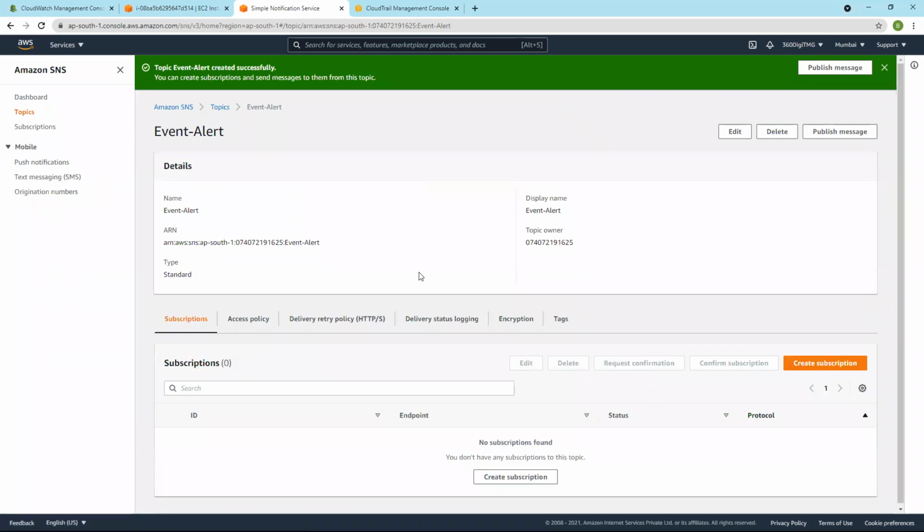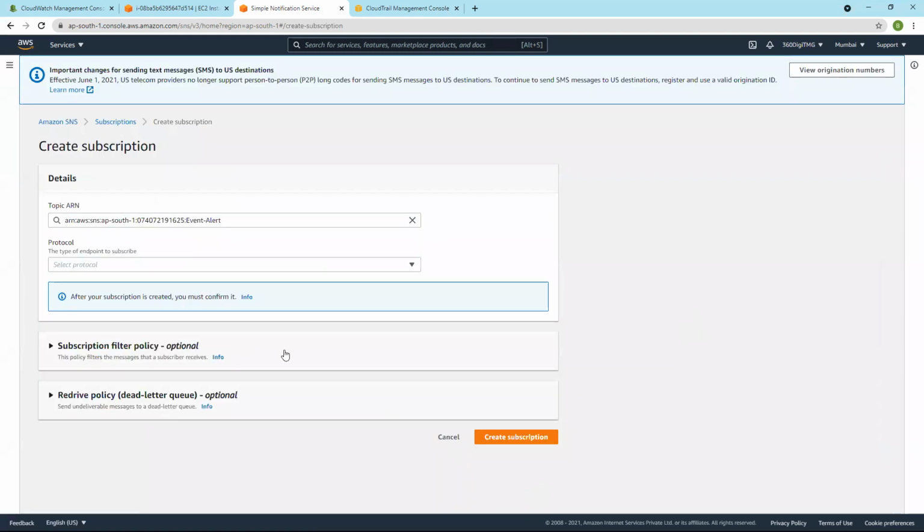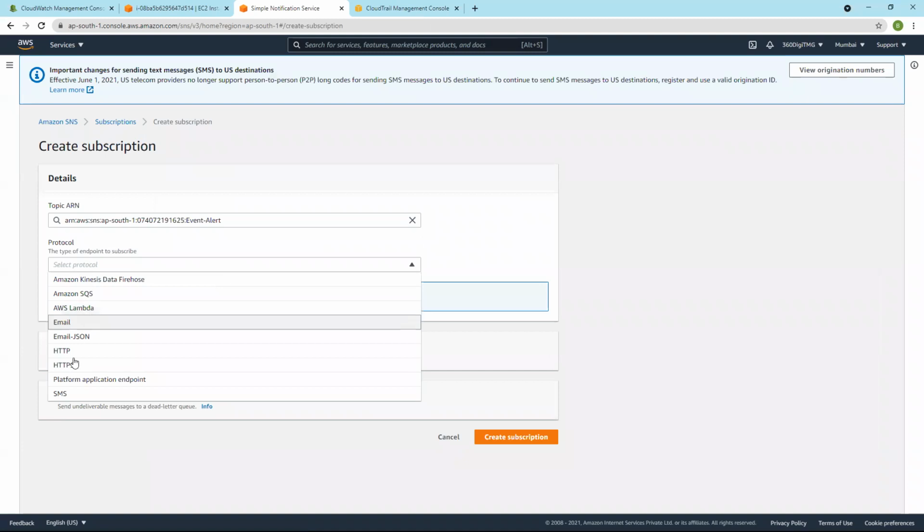Yes, and now we have created the topic but no subscriptions, right? So we need subscriptions to the topic. Let's create a subscription. This is the topic ARN, protocol. You can add SMS, email, and email in JSON format. You can trigger Lambda functions from here, add SQS. You can stream data, Amazon Kinesis Data Firehose.